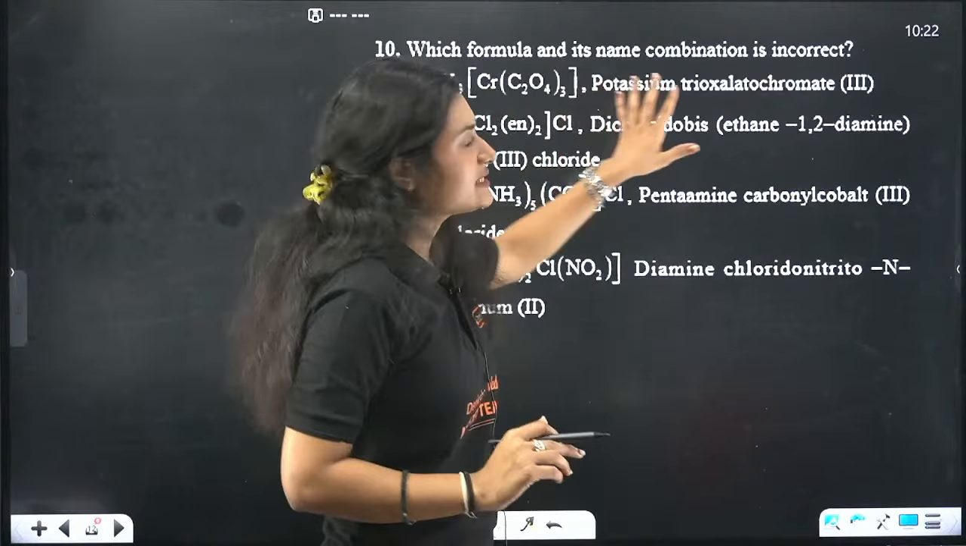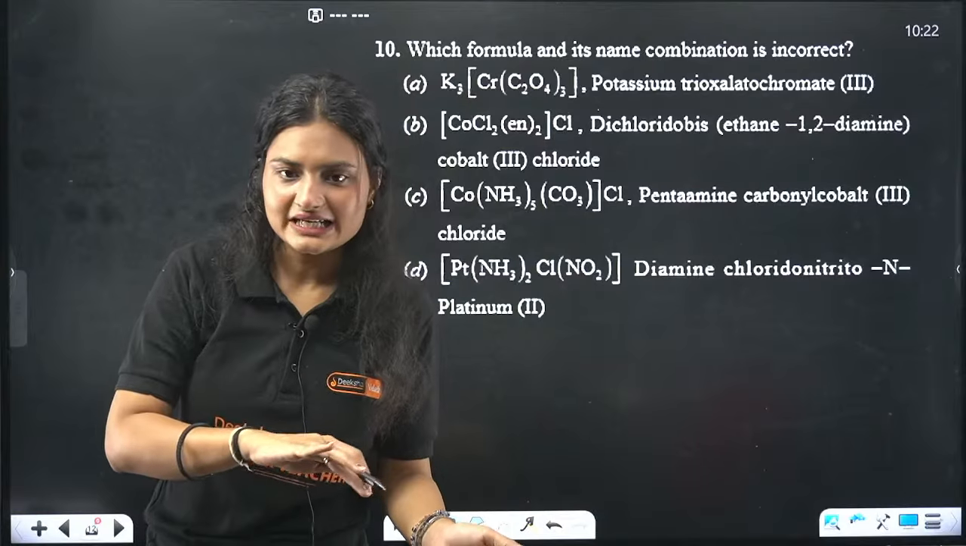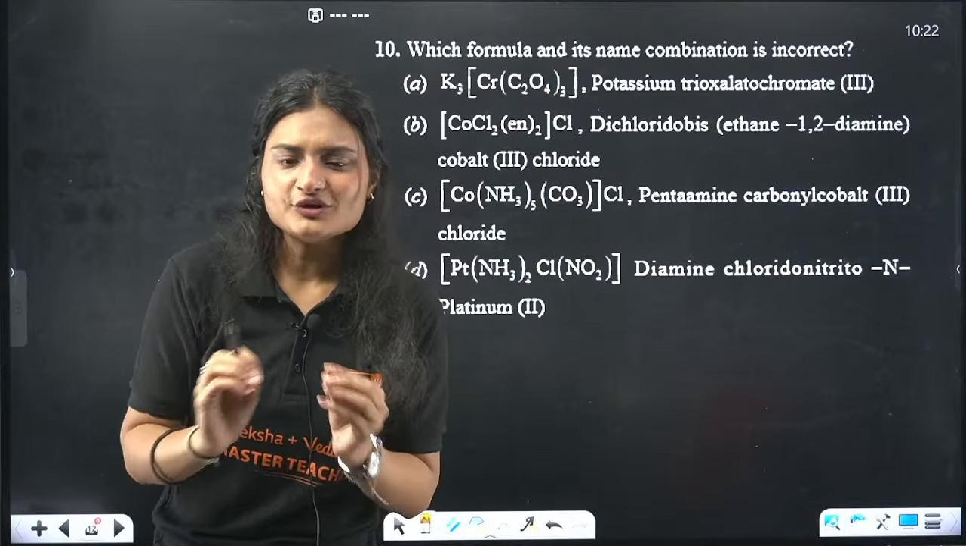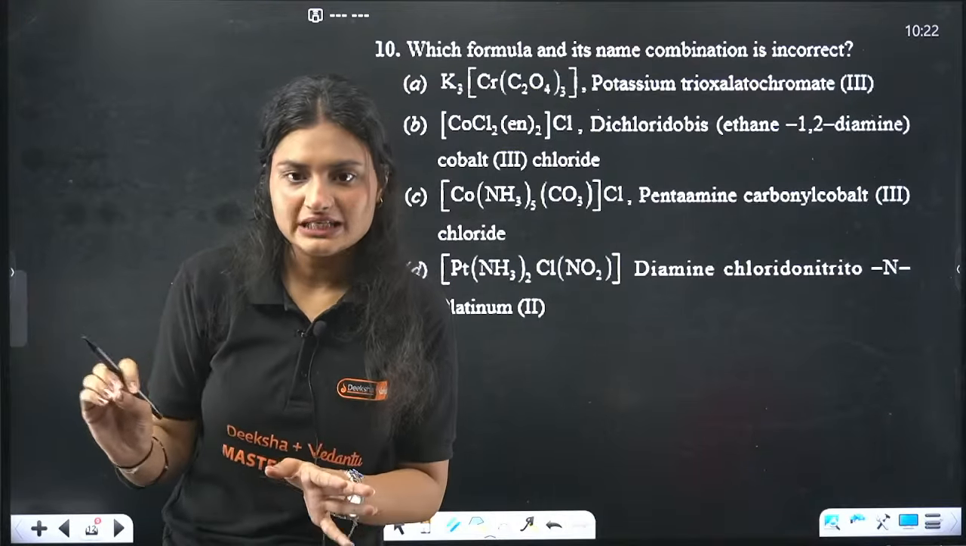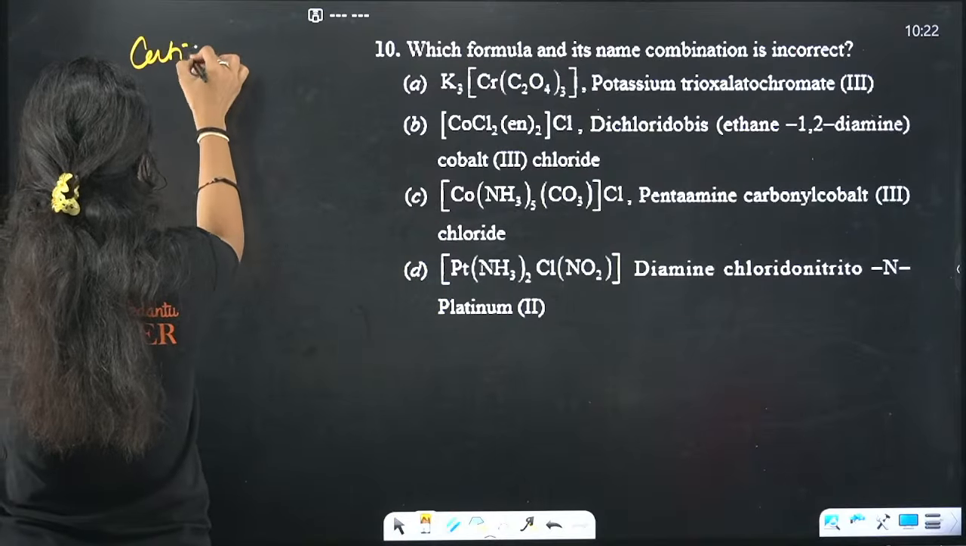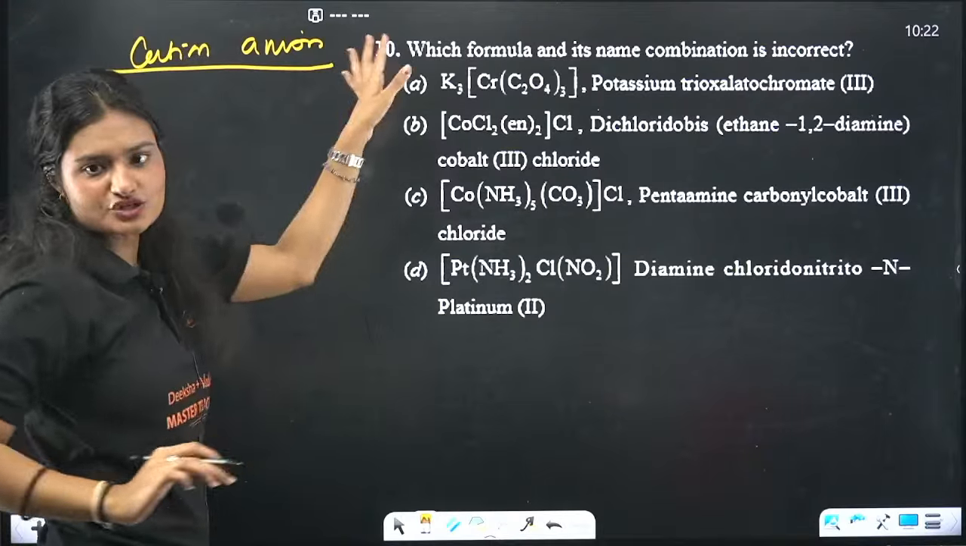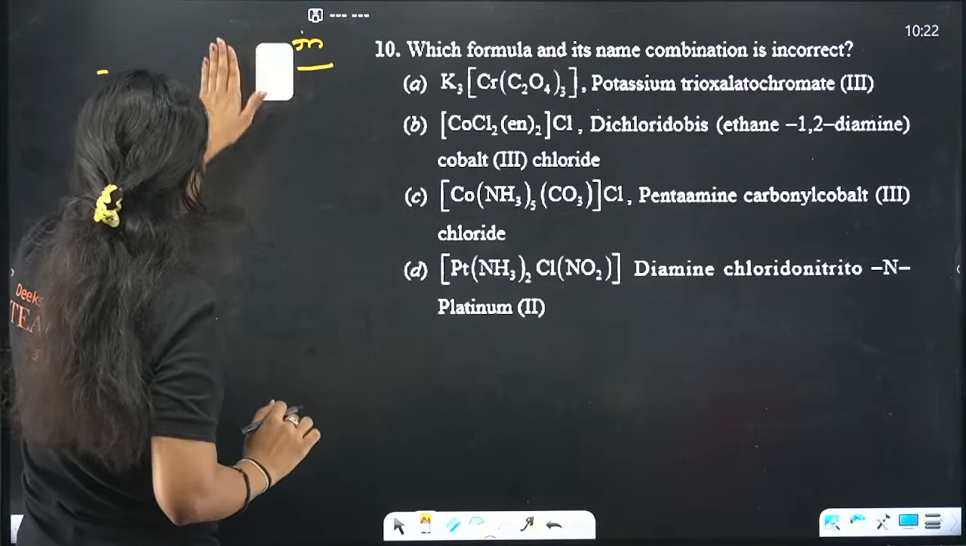Which formula is correct, incorrect? You need to tell the incorrect formula. Okay, so before we go into the incorrect formula, let me give a brief rundown on how to actually name any coordination compound. So how do you name it? You have a cation. Listen carefully. You have an anion, right? You write the name in continuation, so you don't leave any space. You write it like this.